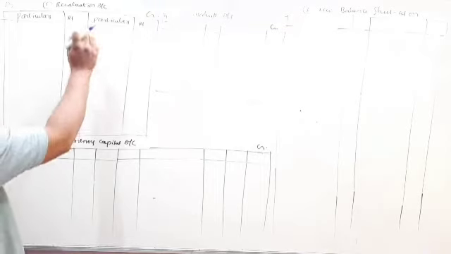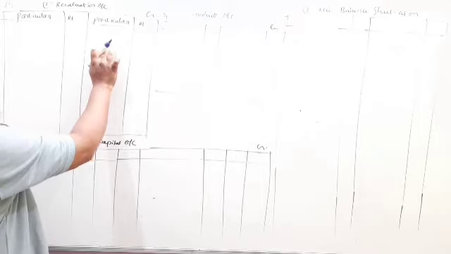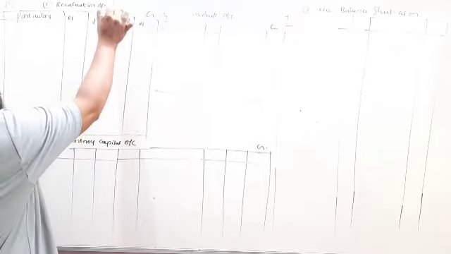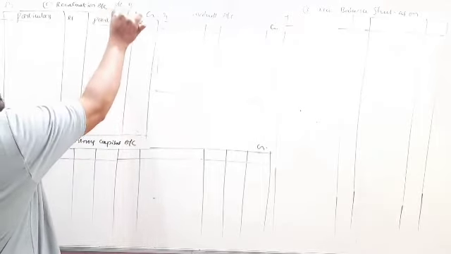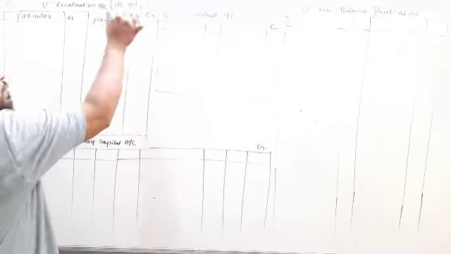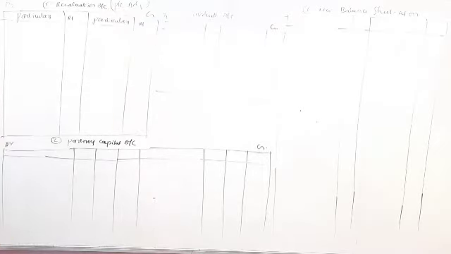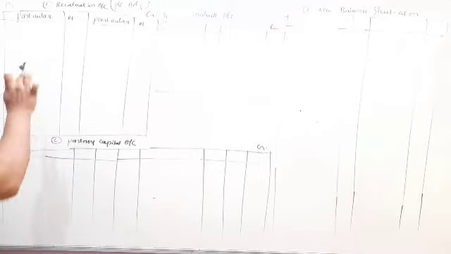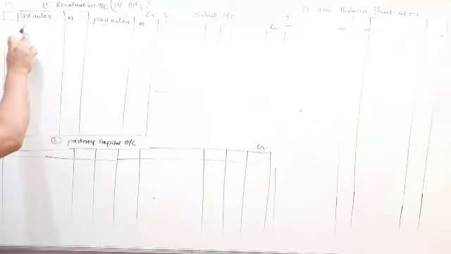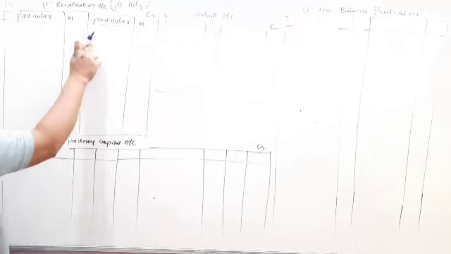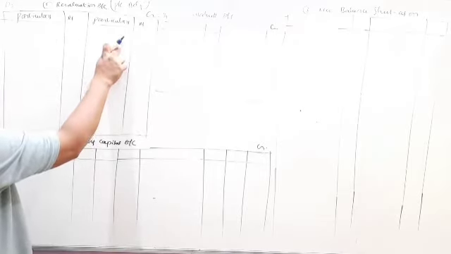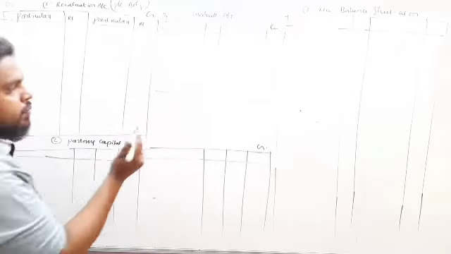So this revaluation account is prepared with the help of adjustments. The revaluation account is also called the profit and loss adjustment account. On the debit side, you are going to record all the expenses and losses, and on the credit side all the incomes and gains.